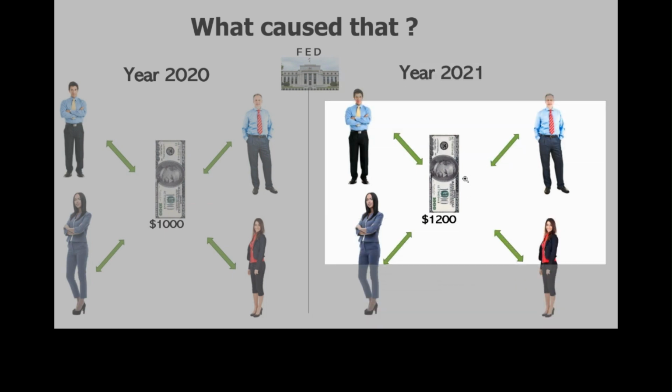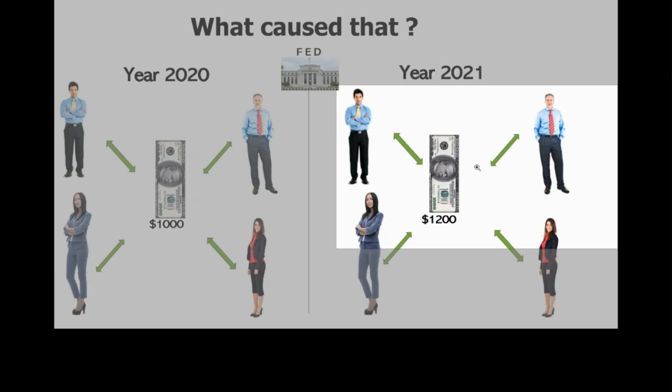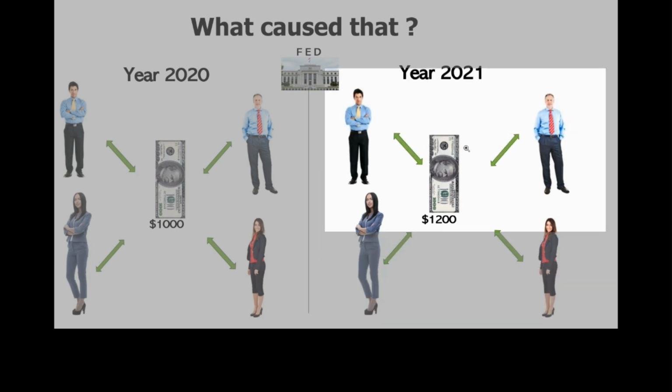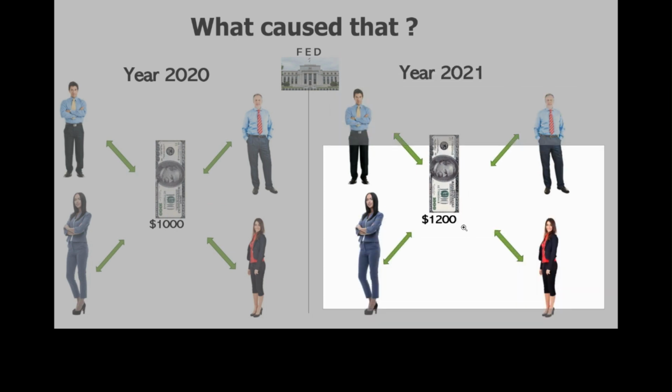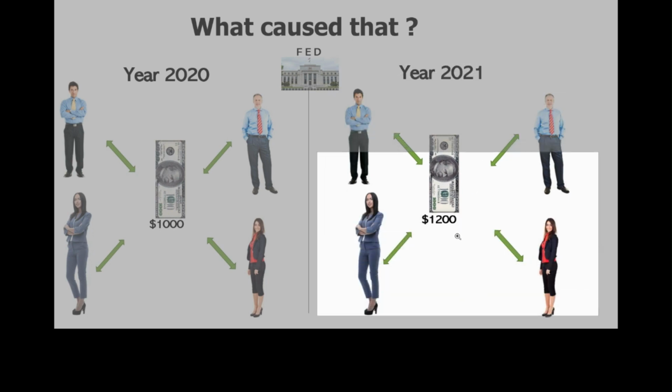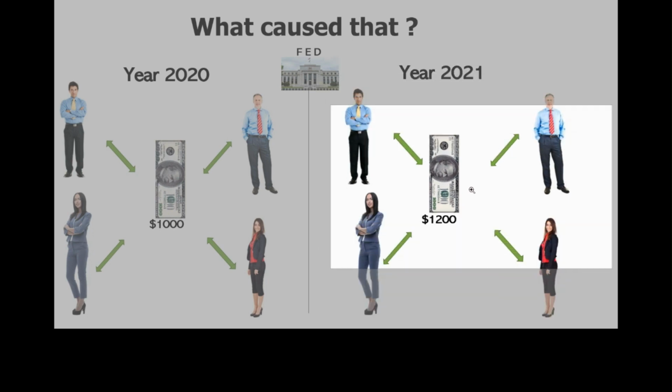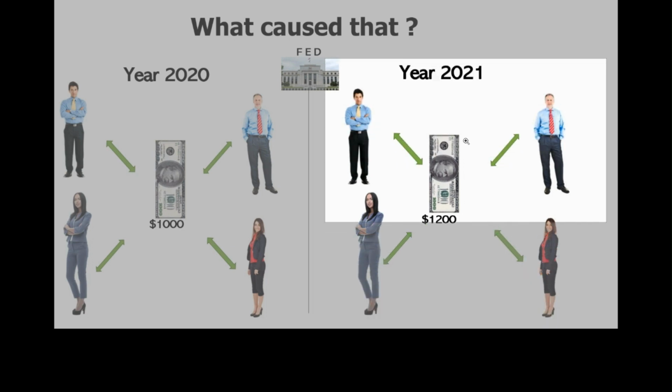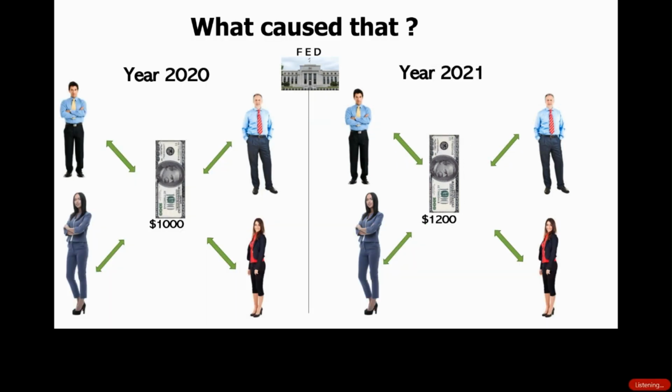So, as they are doing their work and there is more money in the system, the value that they are going to charge for services or products that they are creating is going to be higher because there is more money in the system. So, let's say in the year 2020, whenever there was $1,000 in the system, one of these people could go buy chocolate for $4.